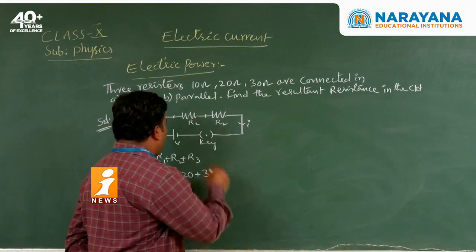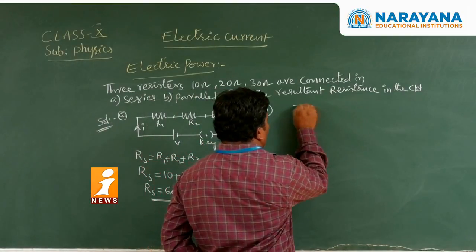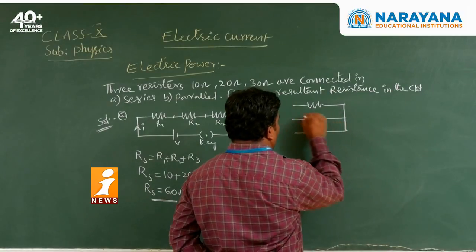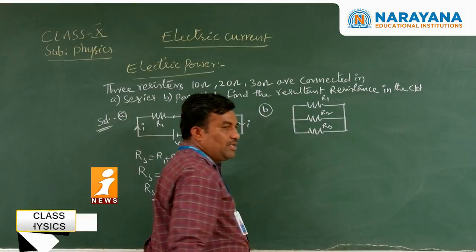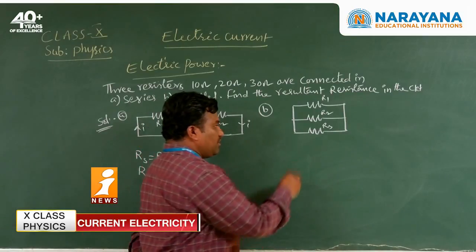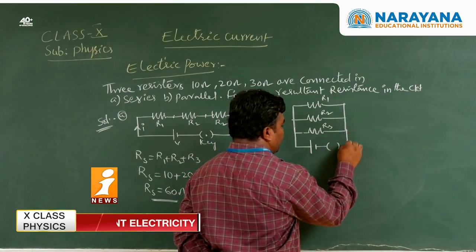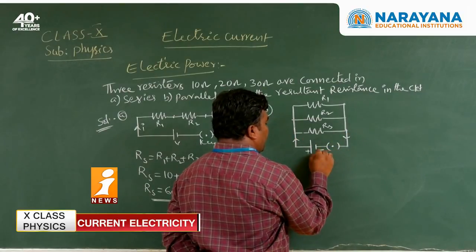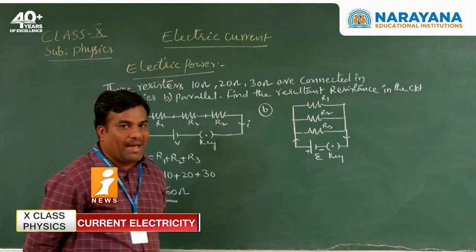Okay. Next we are seeing the parallel combination. First of all we draw the circuit diagram of the given resistors: R1 resistance, R2 resistance, R3 resistance. All the resistances have their first ends connected at one point and second ends connected at another point. The first ends are connected to the positive terminal of the battery and the other ends to the negative terminal. Here it is the potential or EMF, E.